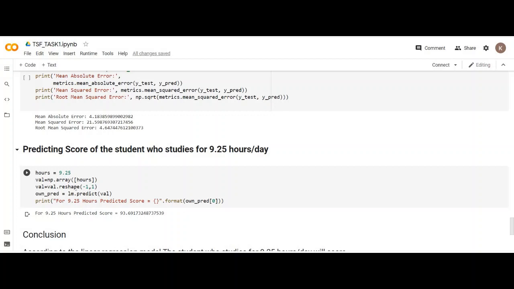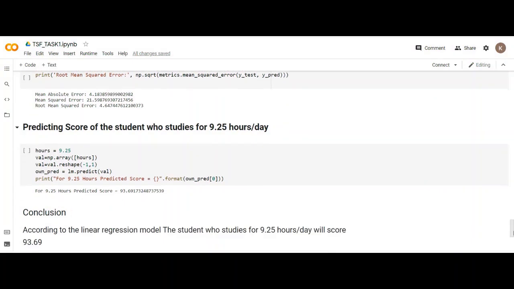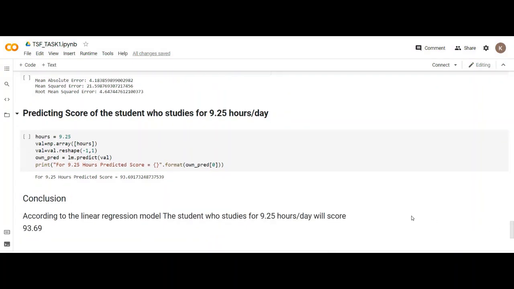So what does this reshape do? This -1 means take whatever rows are already there as is, and this 1 says that we just create an extra dimension. Then we use this to predict our score, and we can see that the student who studies for 9.25 hours has scored 93.69%.